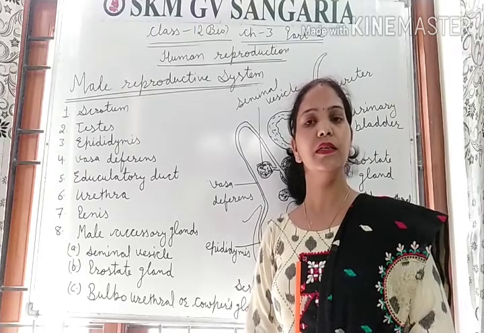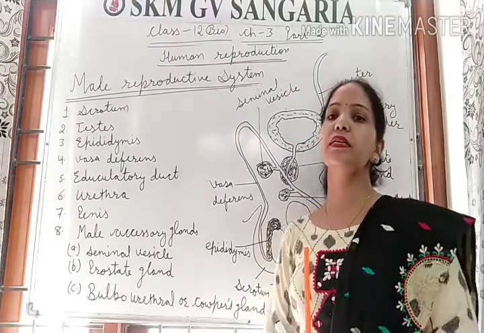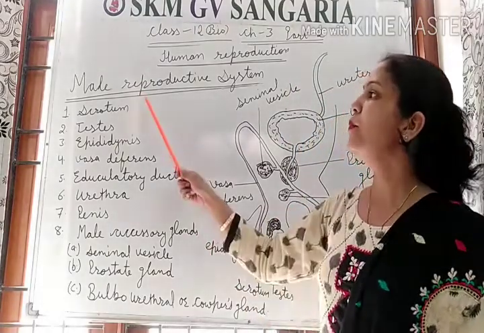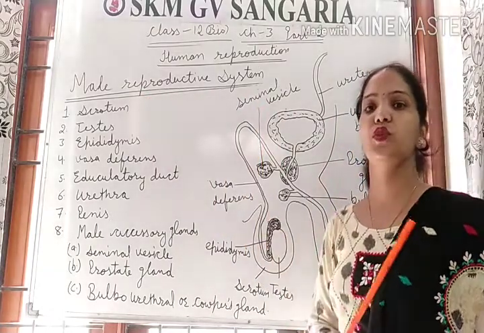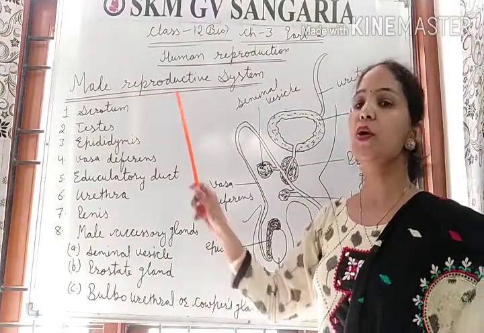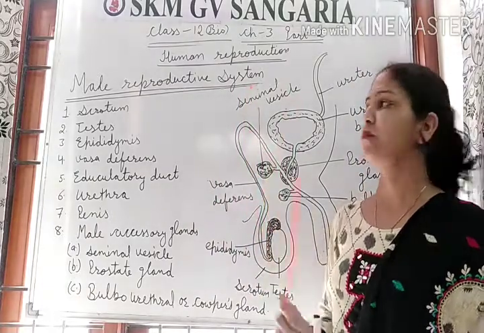Now we will discuss our next topic, the male reproductive system.